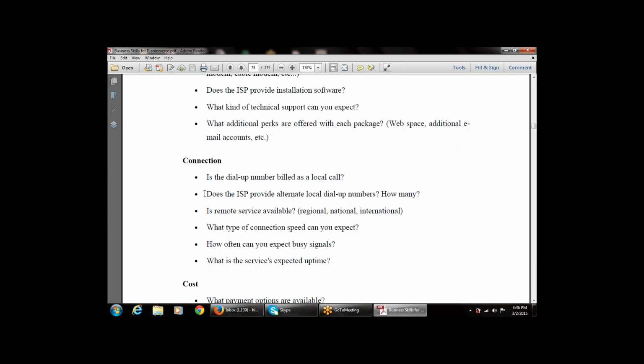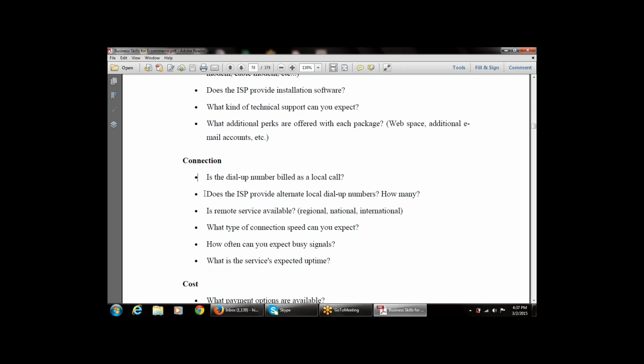Then, does the ISP provide alternate local dial-up numbers? If yes, how many numbers are provided by the ISP?